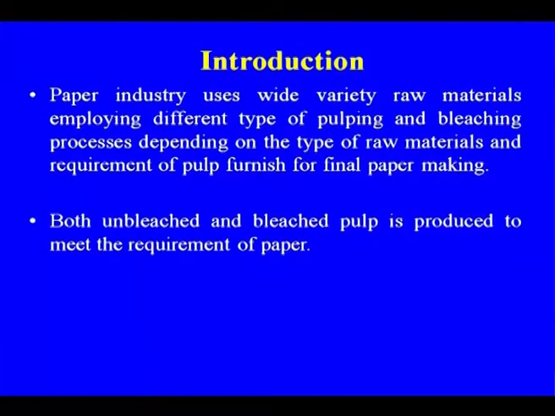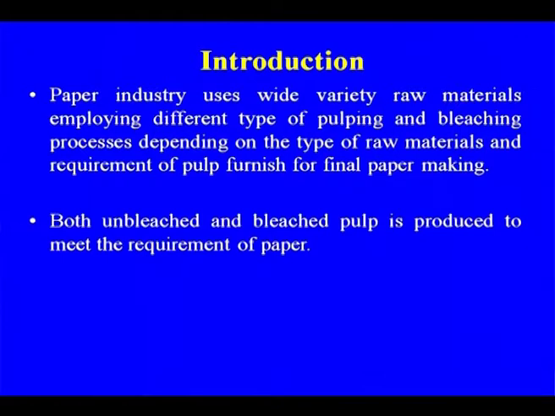So already we have discussed the importance of the paper industry, but at the same time, as you know, we are using a huge amount of raw material, employing different types of pulping and bleaching processes depending upon the type of raw materials and the requirement of the pulp for final paper making.